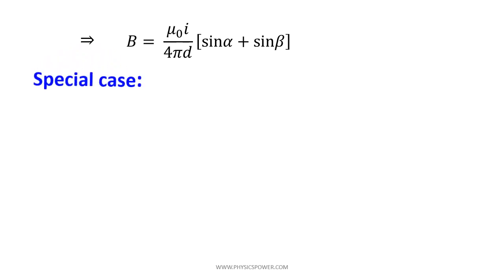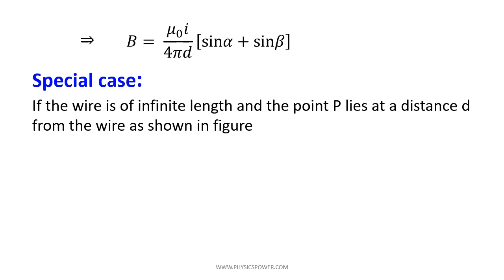Now further we can analyze the special cases. Suppose the wire is of infinite length and the point P lies at a distance d from the wire as shown in the figure. If the wire is infinite, both ends will meet at infinite distance, so both will be parallel. So these two parallel means the angle with respect to the perpendicular is 90 degrees.